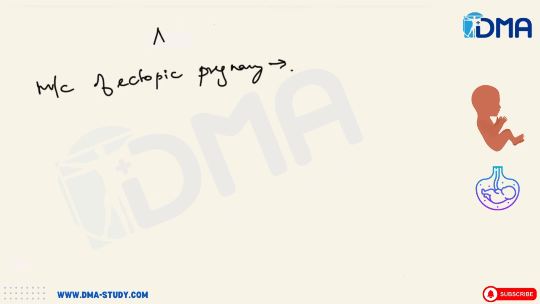Then coming to the most common site of ectopic pregnancy. Which is the most common site of ectopic pregnancy? The most common site of ectopic pregnancy is exactly the ampulla. And also this ampulla is the site of fertilization.